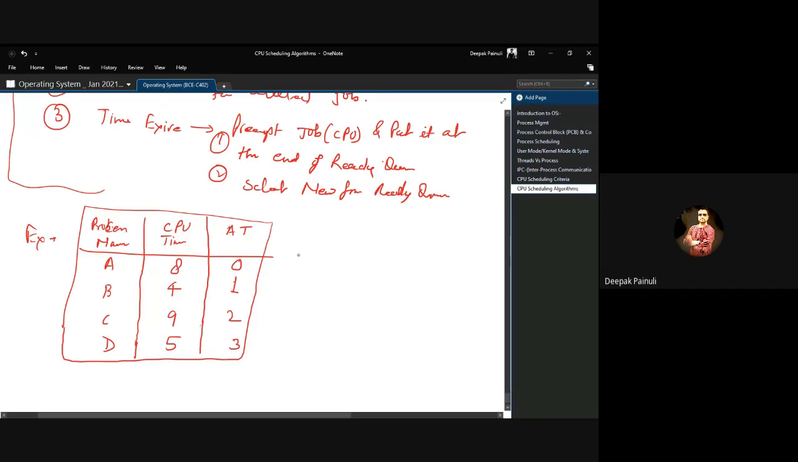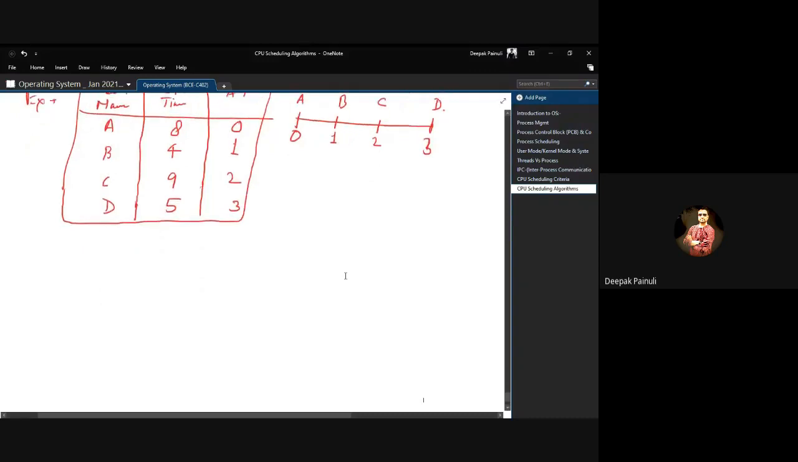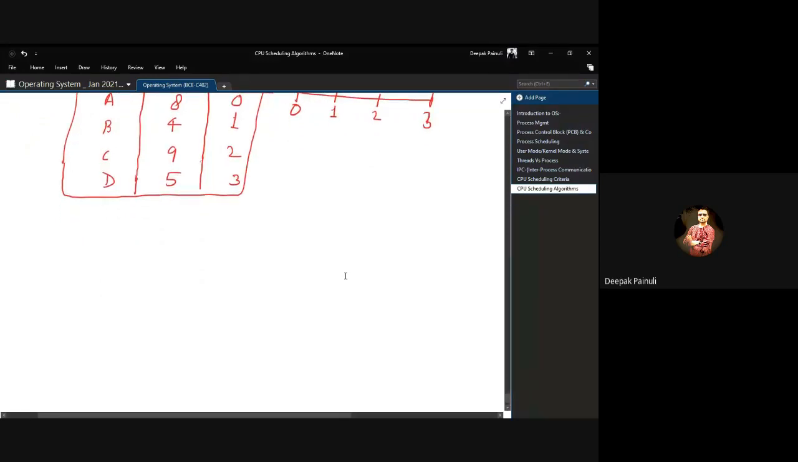So first, to solve this, you need to create a time series on rough paper. At time T0, we have A. At time T1, we got a new process in the system, B. At time T2, we got a new process, C. And at time T3, we got a new process, D. Okay, this is our time series for making fewer mistakes when attempting these types of questions, right? So let us create the Gantt chart for the same.